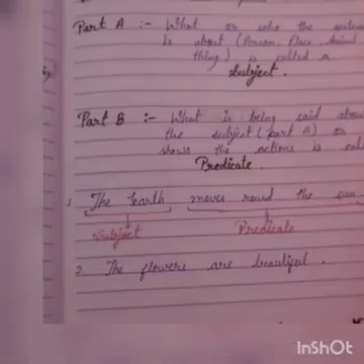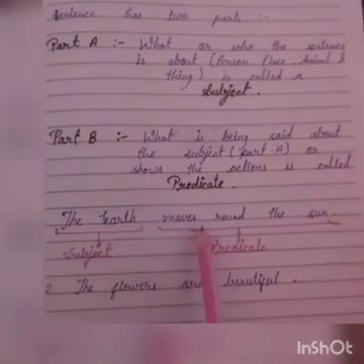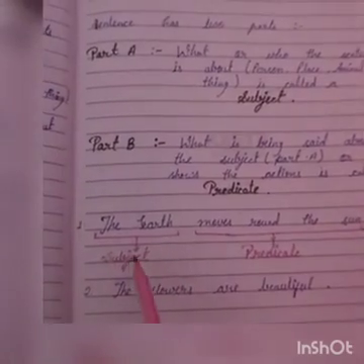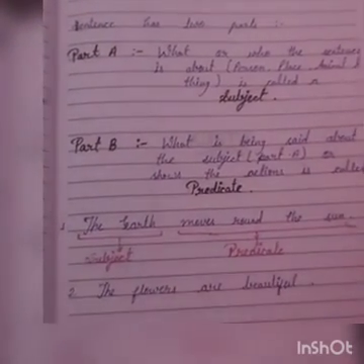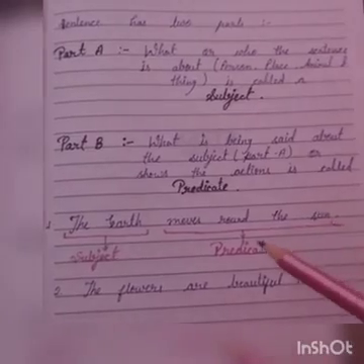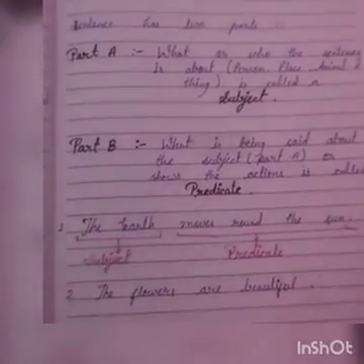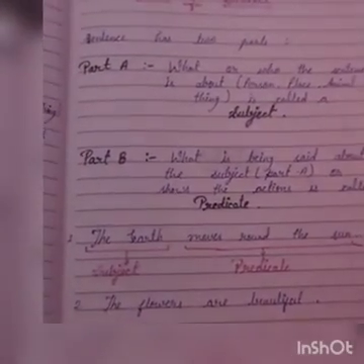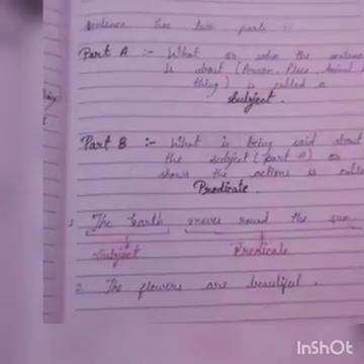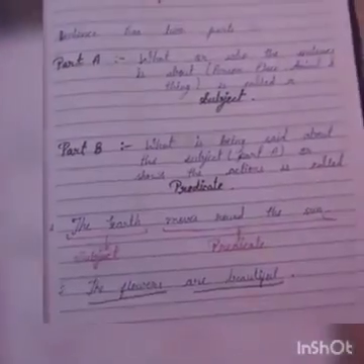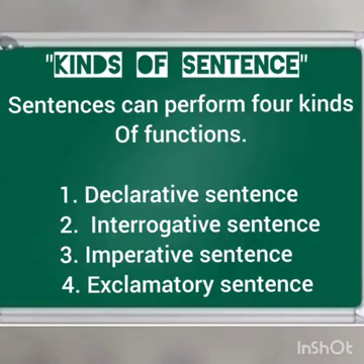For example, we can see the sentence, the earth moves round the sun. The sentence is about the earth. So the earth will be subject. And what the sentence tells about the earth is that it moves round the sun. So it will be predicate. So we can divide a sentence in two parts which are subject and predicate. So now we can see in second sentence, the flowers are beautiful. So the flowers will be subject and are beautiful will be predicate. Now let's move further.